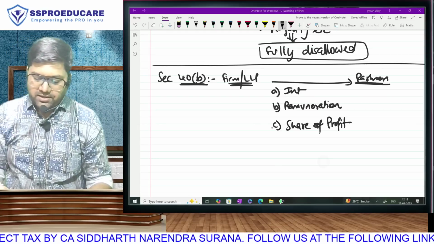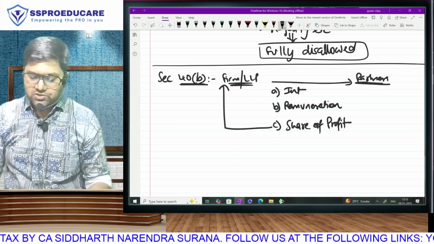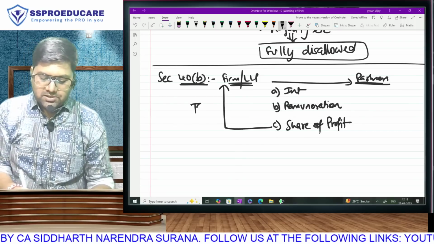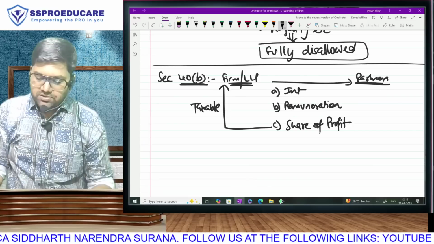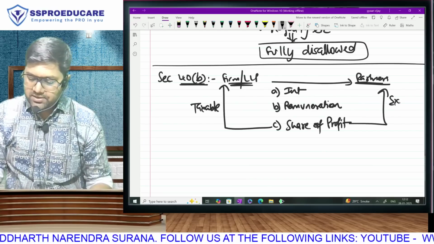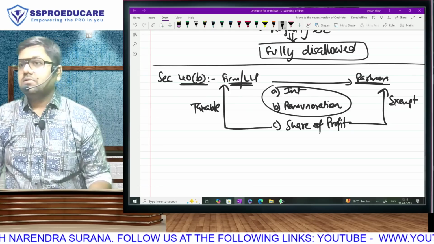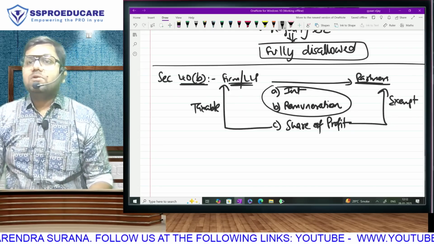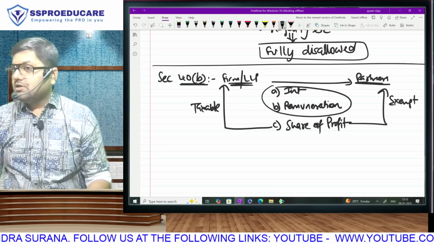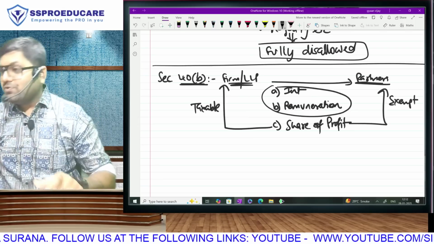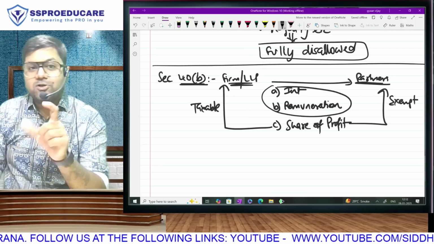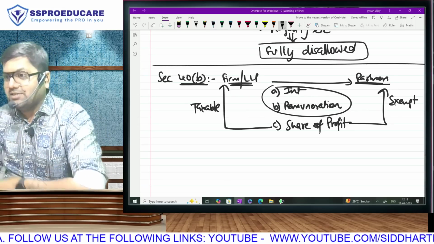One thing we all understand that this share of profit is going to be exempt for the partner, because the firm has paid tax for the partner. But now comes these two things. These two things the firm will show as an expense. You may not have understood this when we did exempt income ka chapter because you had no idea about allowed deductions, disallowed deductions.